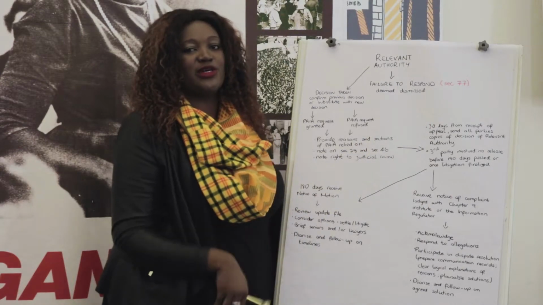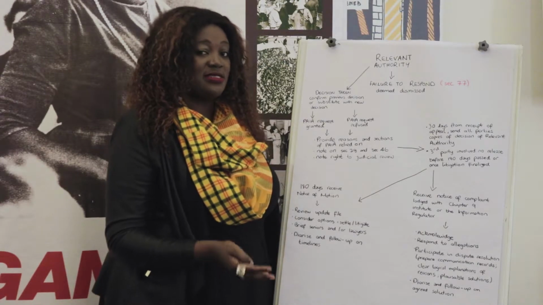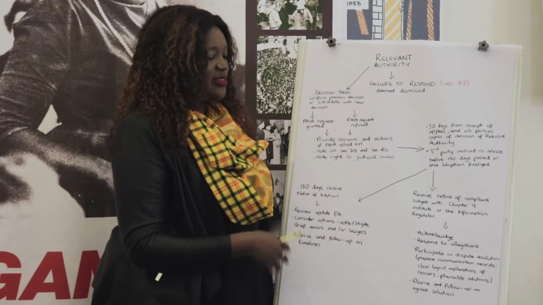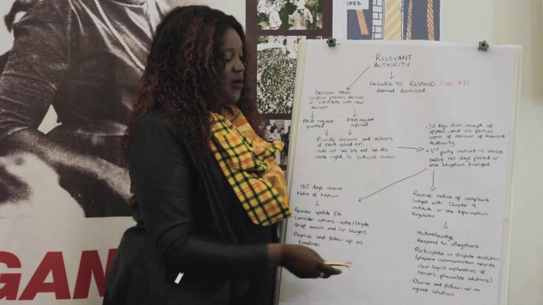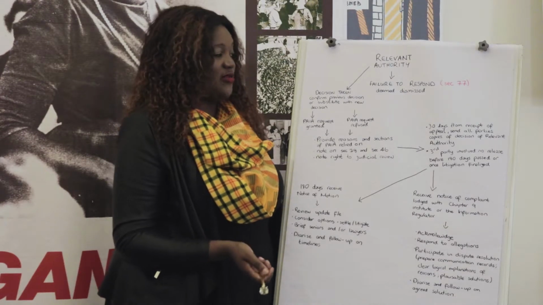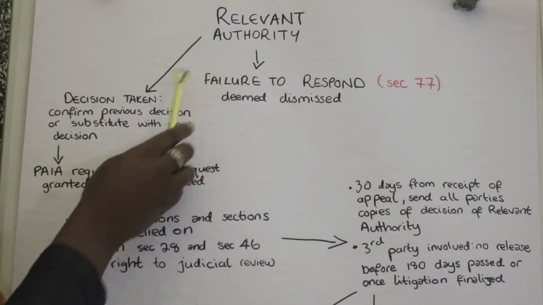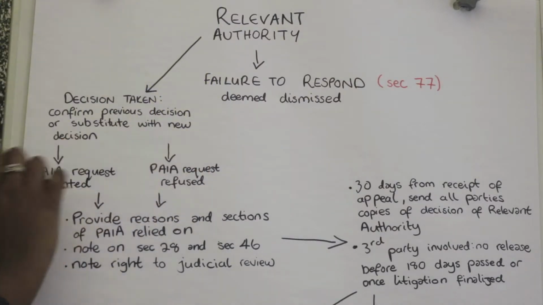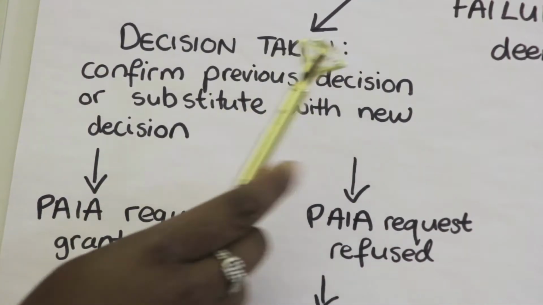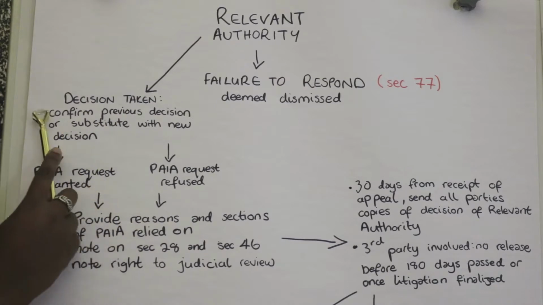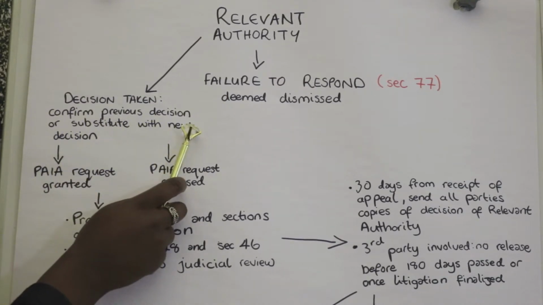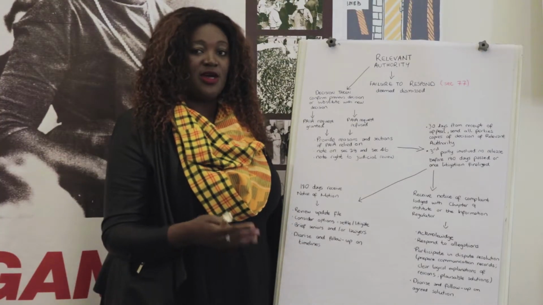This means that all the internal remedies have been exhausted, and the only options that are left available to the requester is to either approach a higher court for remedy or to make a complaint to a Chapter 9 institute or the information regulator. But once the relevant authority receives an internal appeal, then they have the duty to take a decision. And the decision that can be taken will be either to confirm the decision that was taken by the initial information officer or to substitute that decision with a new one.